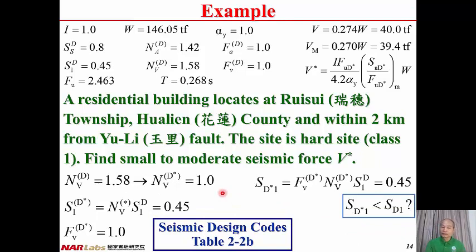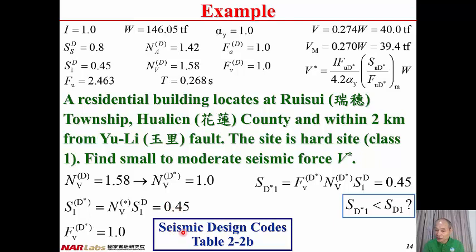And then we move to another parameter, SD star 1, because for small to moderate earthquake, it will not be induced by near fault rupture. Therefore, NVD star is reduced to 1.0. That means that no amplification, no adjustment factor for near fault effect. And then we have S1D equal to 0.45 and NVD star equal to 1.0. And then we multiply these two together. Then we have S1D star equal to 0.45.